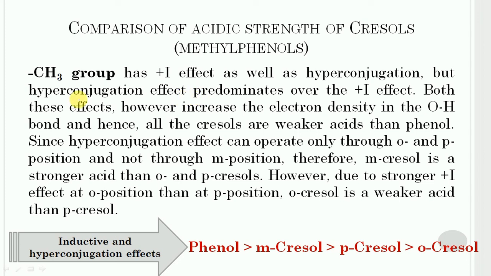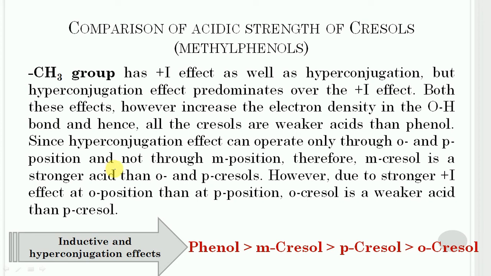Both these effects, however, increase the electron density on the hydroxy group, and hence all the cresols are weaker acids than phenol. Since the hyperconjugation effect can operate only at ortho and para position and not at meta position, therefore metacresol is a stronger acid than ortho and para cresol.